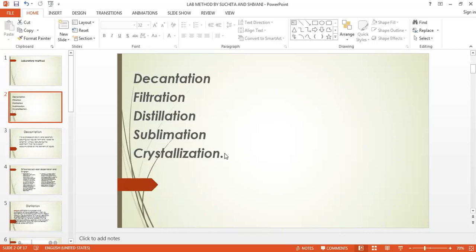Clay particles will settle down depending upon the size and the weight of the suspended particles. Those particles which are heavy will settle down at the bottom, and lighter particles will float on the surface of the liquid. This process of settling down of the solute in the solvent is known as sedimentation. The solid that settles at the bottom of the vessel is known as sediment.